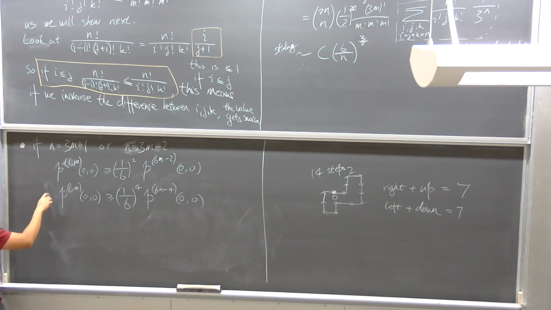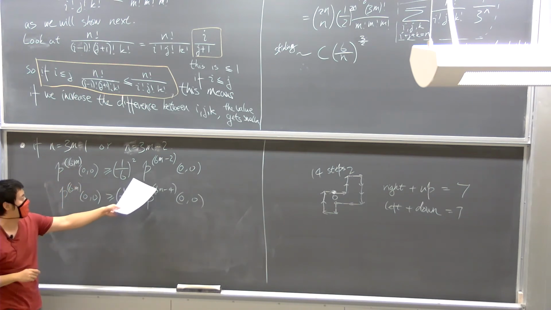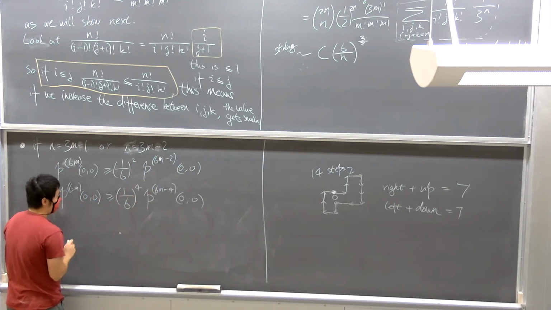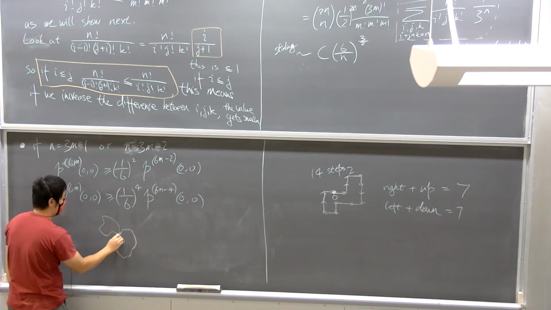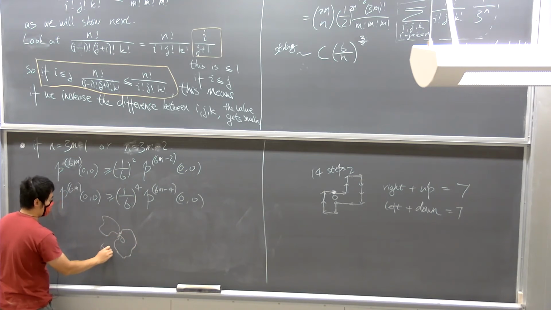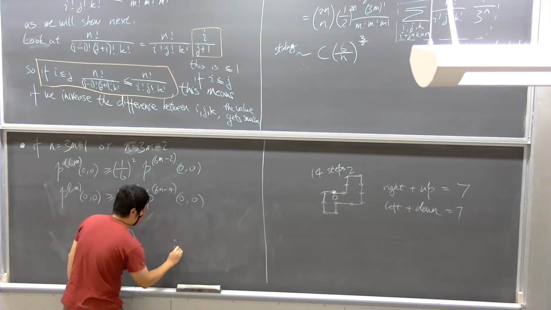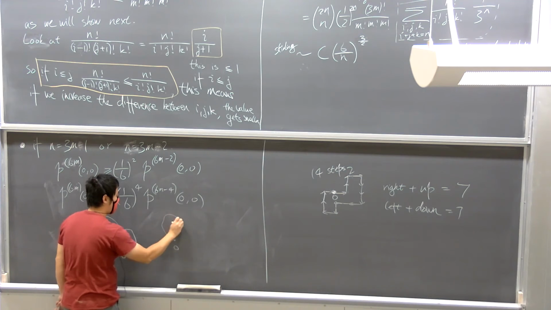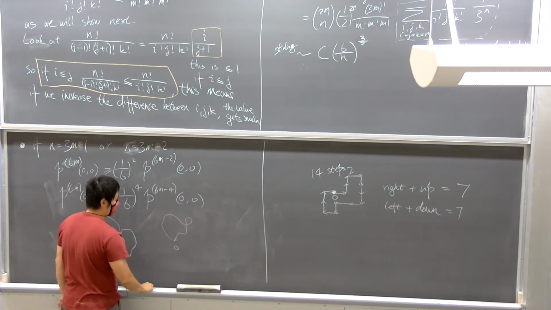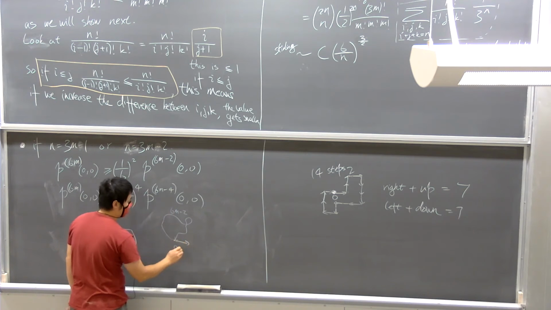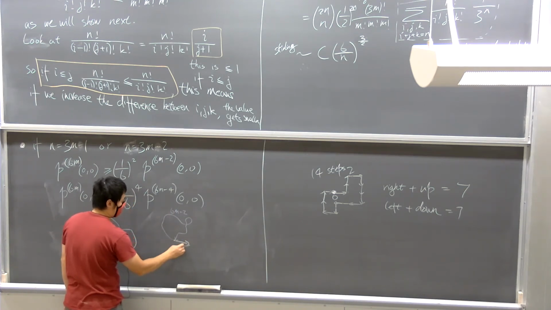So think about it: over here we return to 0 at exactly 6m steps, and over here we can already return to 0 at 6m minus 2. Of course the path can cross 0, but after 6m steps we return back to 0. So first, let's look at the probability that we return to 0 in 6m minus 2 steps. Then let's take an E1 step and then take an E1 direction back.